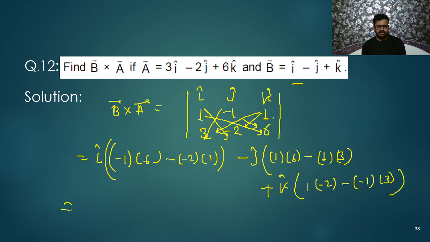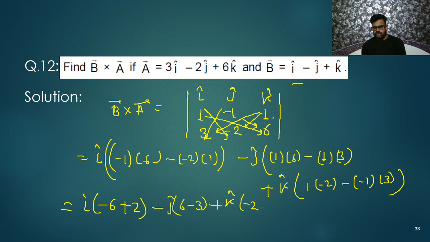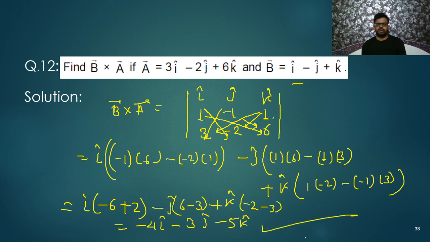So simplify it. What you will get? i cap is there. -6 plus 2 minus j cap is there. Then you will write what? This is 6, this is minus 3. 6 minus 3 plus k cap is there. Here you will get minus 2, minus 3. So what is the final answer? You are getting minus 4 i cap, minus 3 j cap, minus 5 k cap. This is the answer. This is the B cross A.